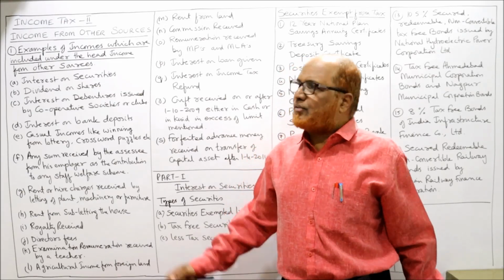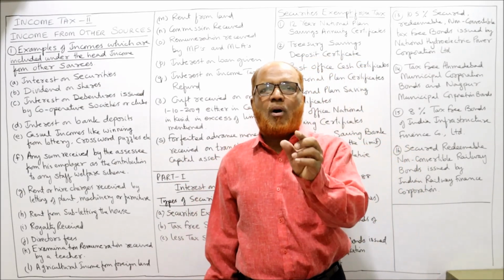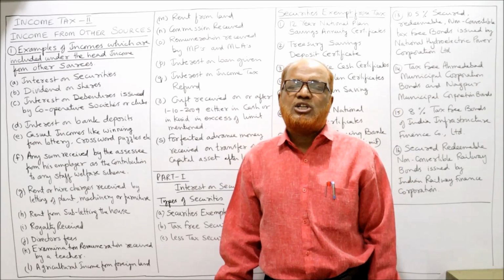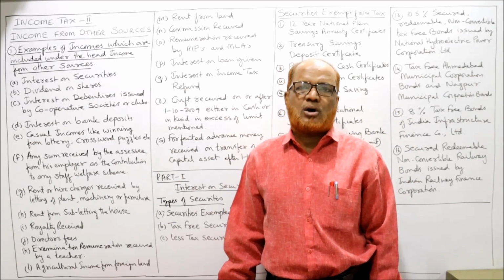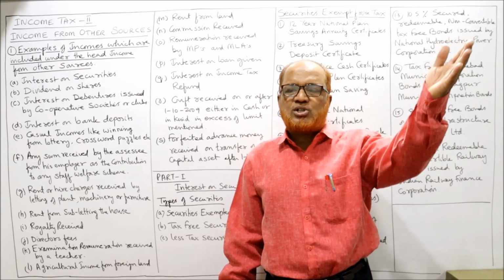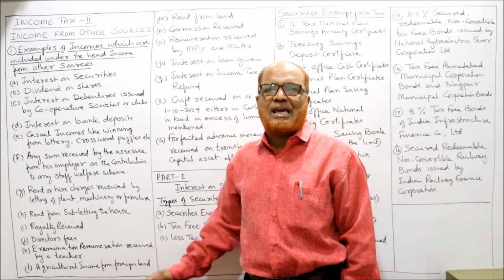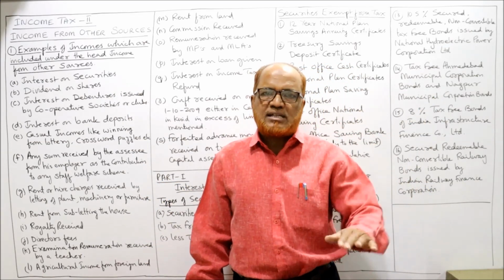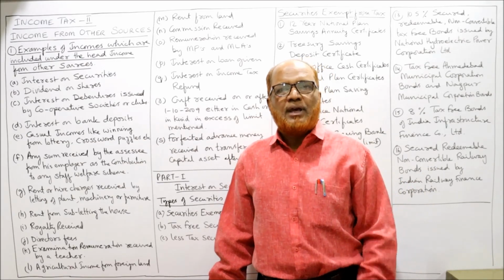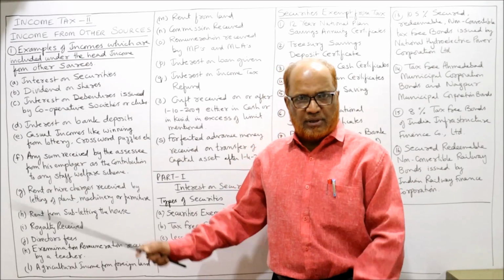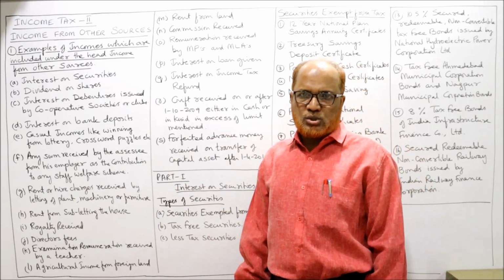Securities are nothing but the bonds issued by the government and debentures issued by companies or corporations. When a person makes an investment in securities, he will get the interest. So interest on securities is taxed under the head income from other sources.